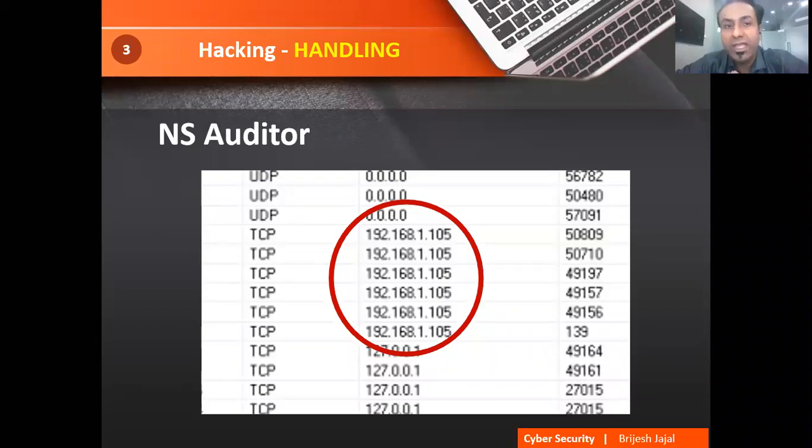NS auditor traces how many people from different countries and regions are connected to my machine. Just one example, 127.0.0, all of you know that is home, my own PC. 0.0 means they are not connected. But there is some login from maybe Afghanistan. So you are able to trace that at this particular time these two people are using this network, and why they have used it. So this is the solution.